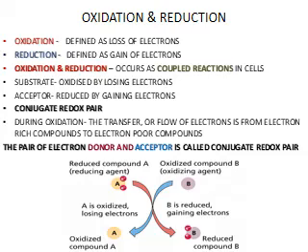During oxidation, the flow of electrons is from electron-rich compounds to electron-poor compounds. These two reactions can therefore act as a conjugate redox pair. The pair of electron donor and acceptor is called a conjugate redox pair.